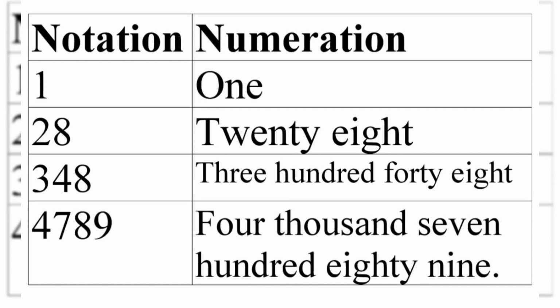Notation 4789, numeration FOUR THOUSAND SEVEN HUNDRED EIGHTY NINE.